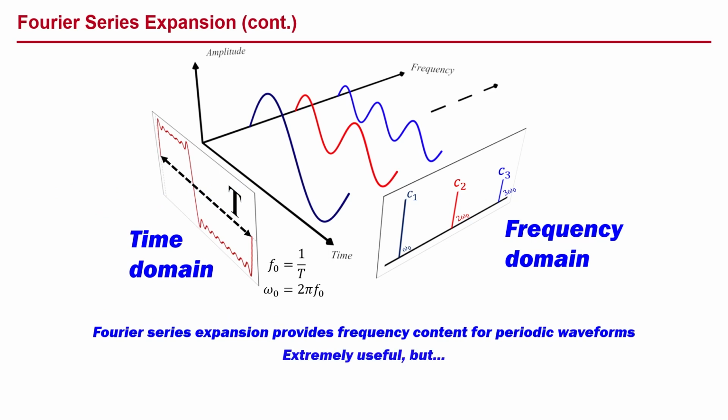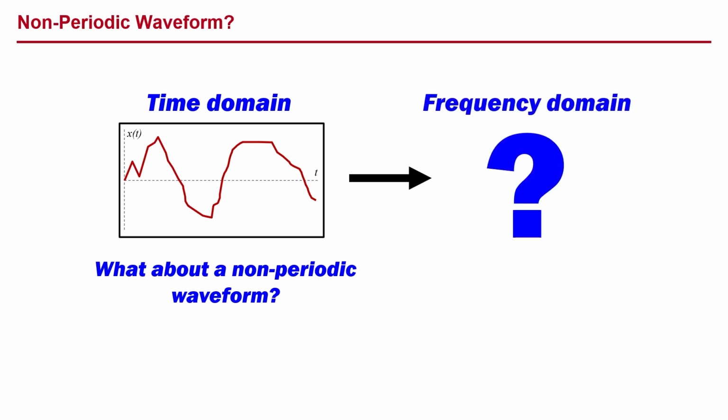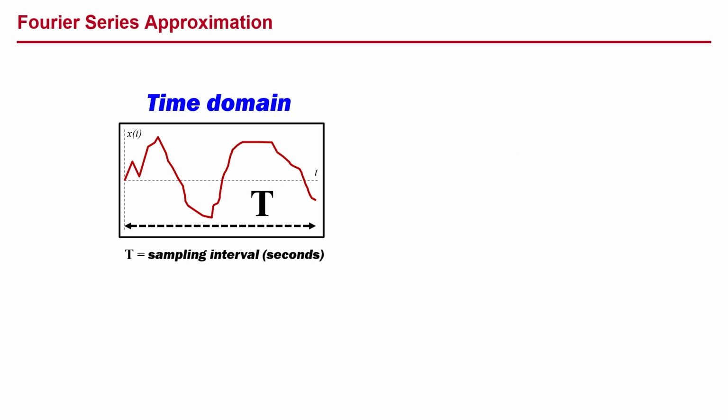This is indeed extremely useful, but what about a non-periodic waveform? How do you represent that in the frequency domain? Well, you start by pretending that it is periodic. You define your sampling interval as the effective period T, and your effective base frequency f0 equals 1 over T, and your base angular frequency is 2 pi f0, or 2 pi over T.